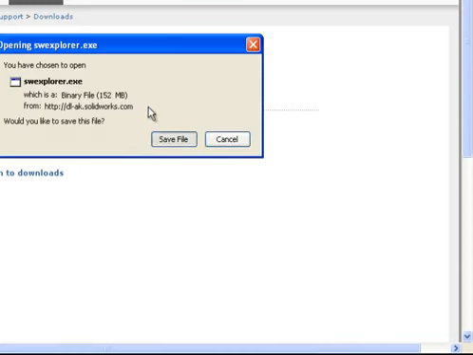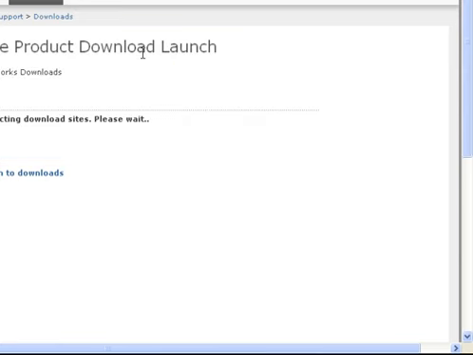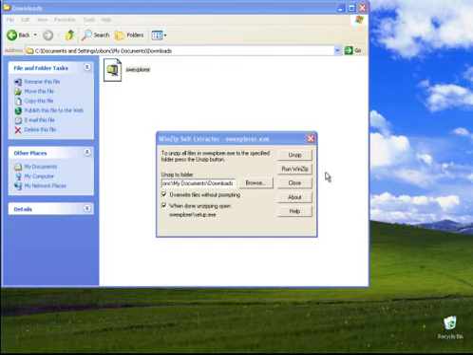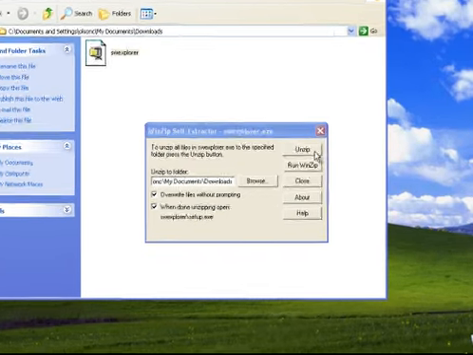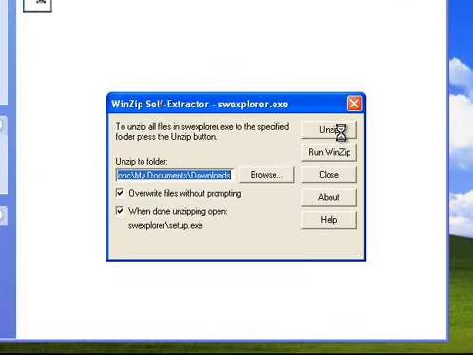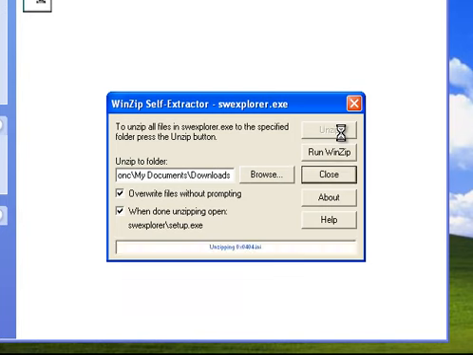Go ahead and save this to your desktop or wherever you'd like to save it. Now once the software is finished downloading, you'll unzip the self-extracting executable. Just unzip to whatever default location it's going to, and when it's done, it will open up the setup and run you through that.